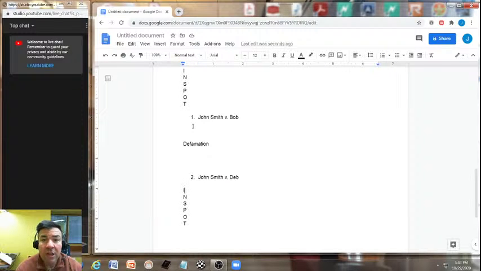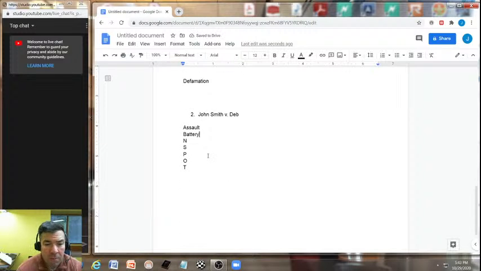Now let's come down here real quick. Under Deb, were there any intentional torts? Did Deb commit any intentional torts against applicant John Smith? Absolutely. What intentional torts would that be? Well, first let's take a look here. Assault, battery. Remember the assault and battery for running into the car? Absolutely. Possibly intentional infliction.